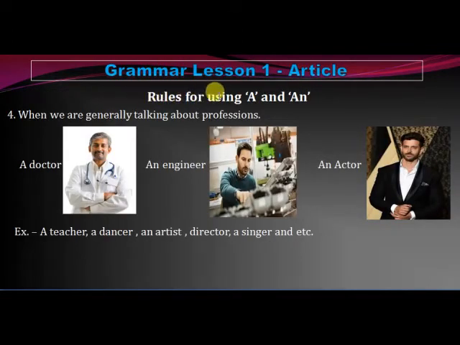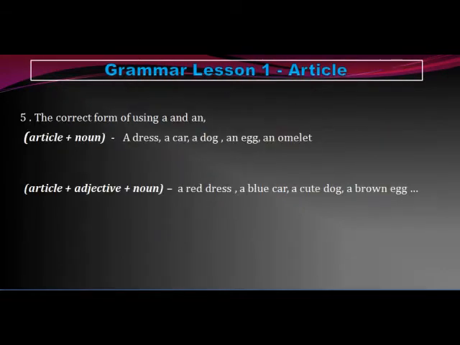We can use a or an generally when we are talking about professions such as a doctor, an engineer, an actor, a teacher, a dancer, an artist, a director, a singer, and so on. This one is very important. The correct form of using a and an is article plus noun. For example, a dress, a car, a dog, an egg, an omelette. The other form is article plus adjective plus noun. That is a red dress, a blue car, a cute dog, a brown egg, and so on.